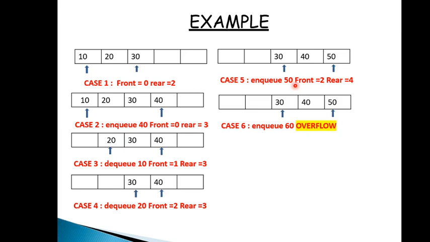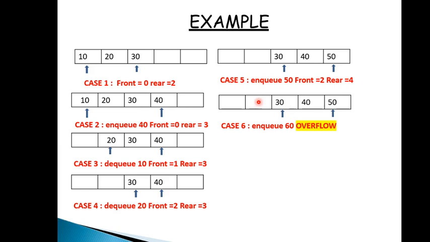Now this is the main condition for enqueue. Here you are seeing that although there are two spaces left, these two spaces are at the front end, not in the rear end. So although we have space, we cannot add 60 in our queue because the queue is overflowed, because we know that insertion will take place from the rear side, not on the front side. If we add 60 here, what does it mean? It means we are inserting an element on the front side, so it is not possible.